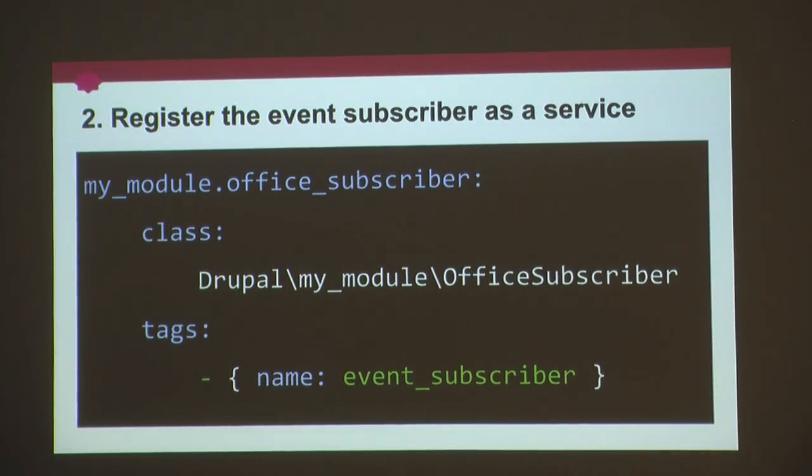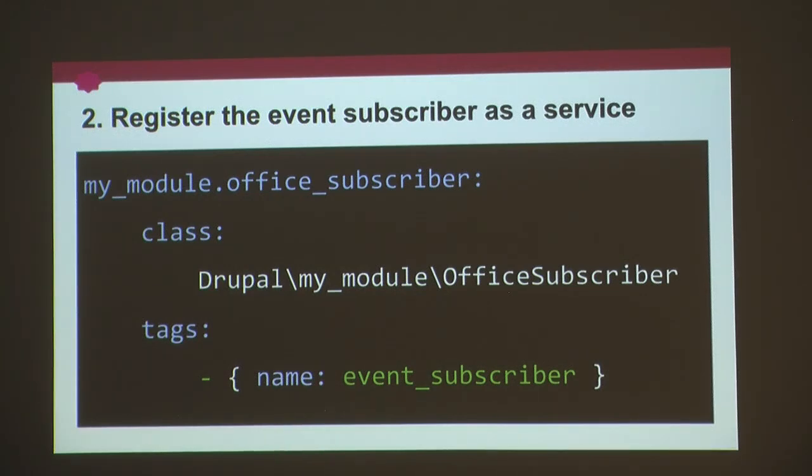So this is step 2. This is where we register the event subscriber as a service. And in order to do that, first of all, we need to have a file in which we will register all the services of our module, which will be named with the name of our module .services.yml. Right? This is YAML format.